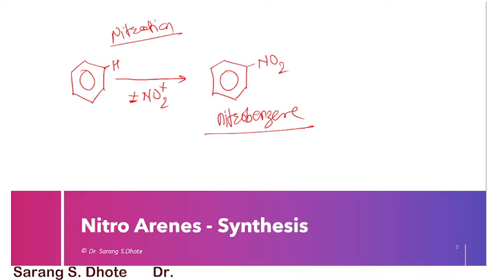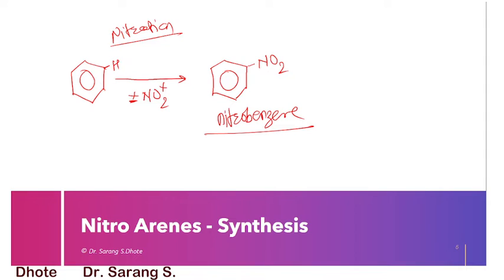So this nitrobenzene is prepared by the nitration of benzene. For nitration, we make a mixture of concentrated sulfuric acid, water and nitric acid. This reaction can be carried out in the liquid phase as well as in the vapor phase.